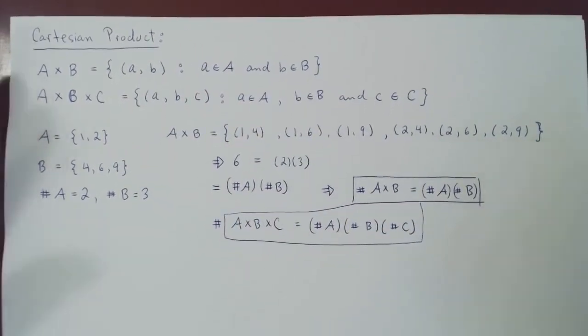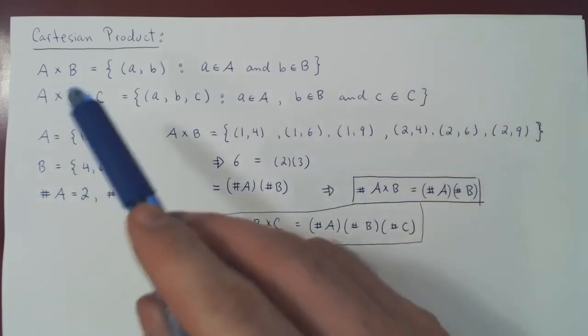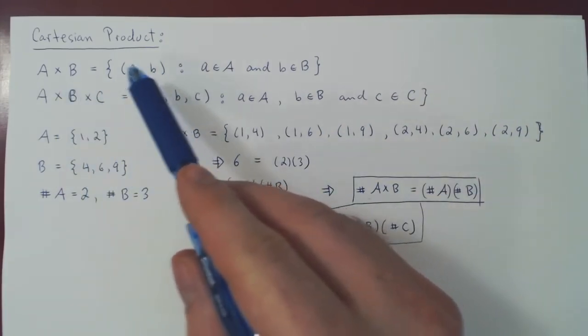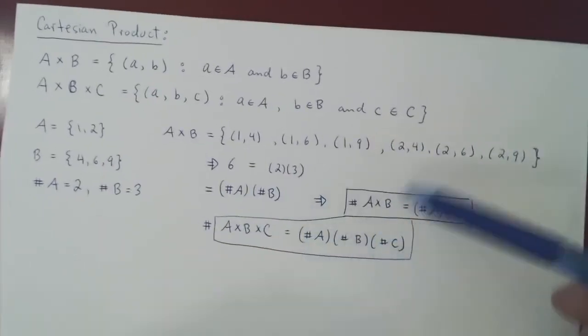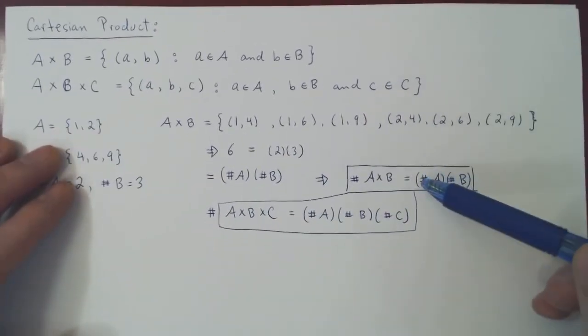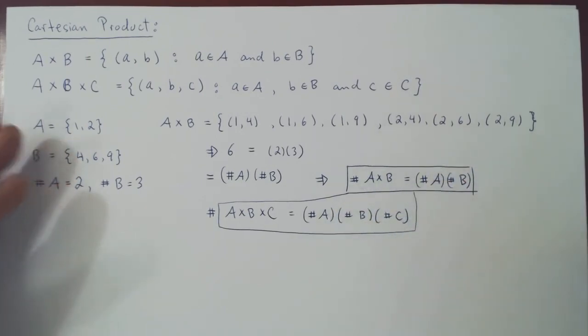And that's it for set theory. So remember that if you ever have difficulty figuring out what happens with sets, you can always use Venn diagrams. We'll use them over and over again in counting and probabilities. And when you have a sequence of selections, you can view this as a Cartesian product. And if you know the size of each set, it's easy to find the size of the Cartesian product. And that's it.